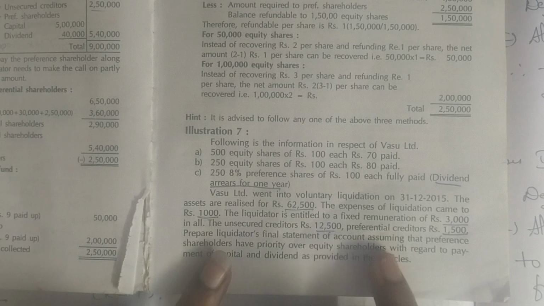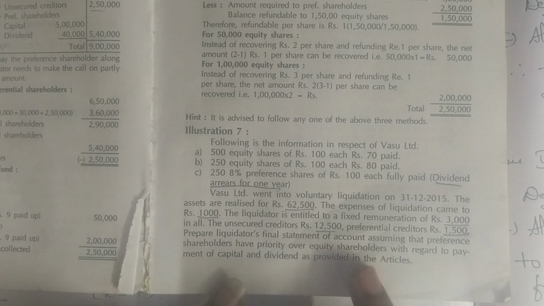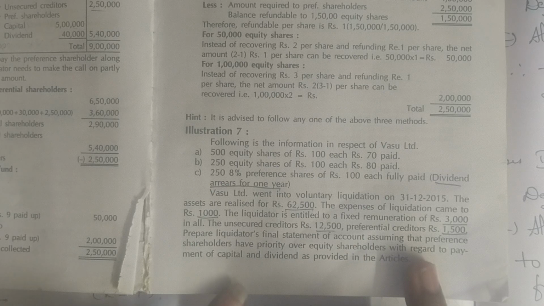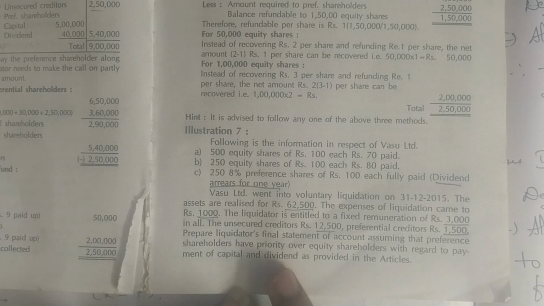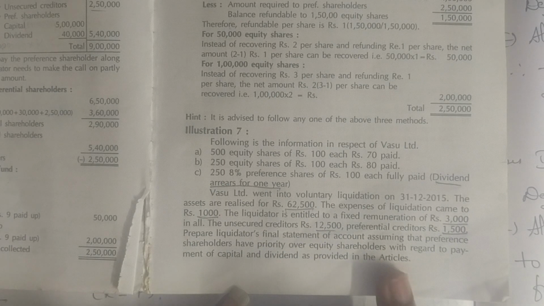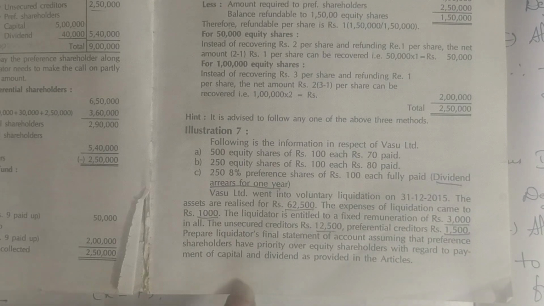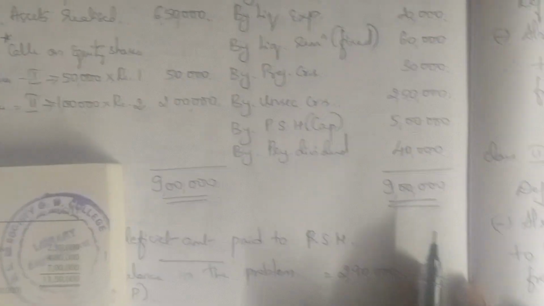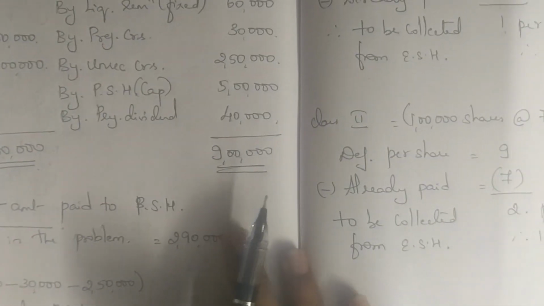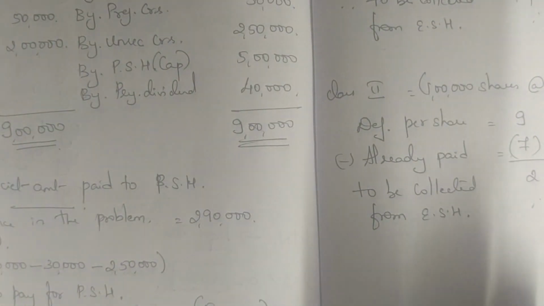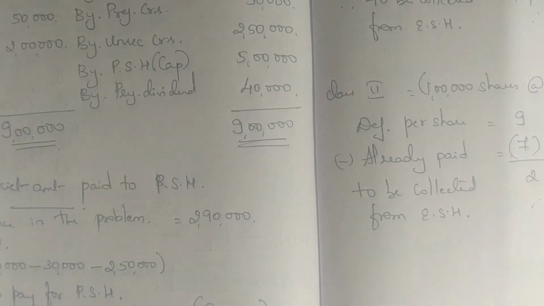Prepare the final statement assuming that preference shareholders have priority over equity shareholders with respect to repayment of capital and dividend as provided in the articles. Same problem as what we have done in the last class. So I'll just solve the problem one by one, and we'll see how you have to go ahead.